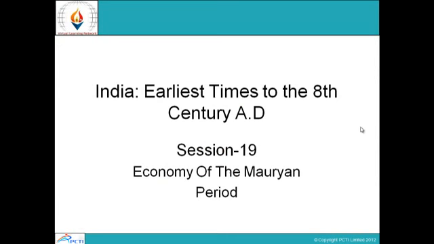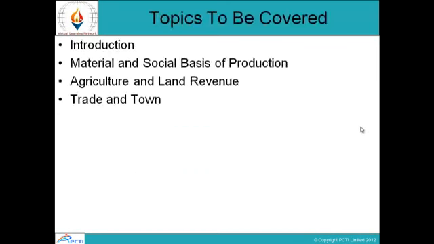This is session number 19 of the chapter Economy of the Mauryan Period, and the subject is India, Earliest Times to the 8th Century AD. Topics to be covered are Introduction, Material and Social Basis of Production, Agriculture and Land Revenue, Trade and Town.